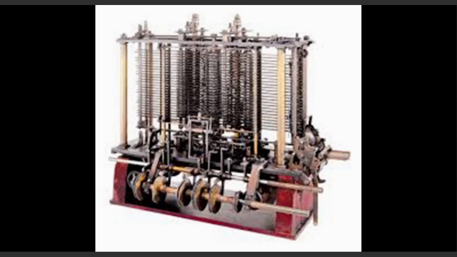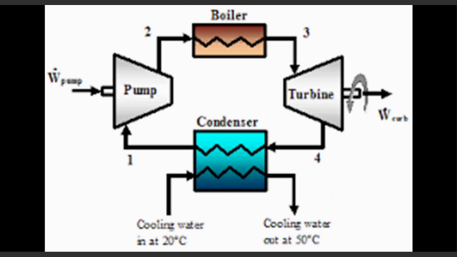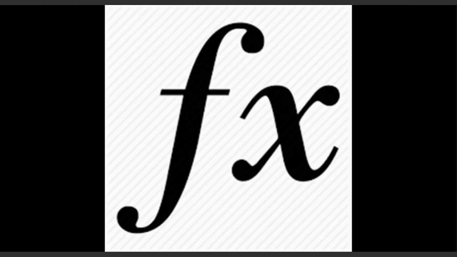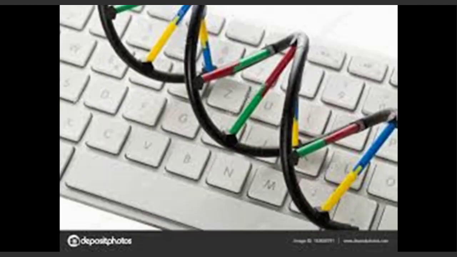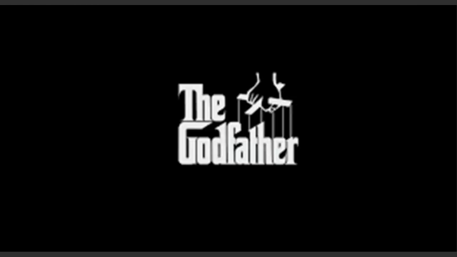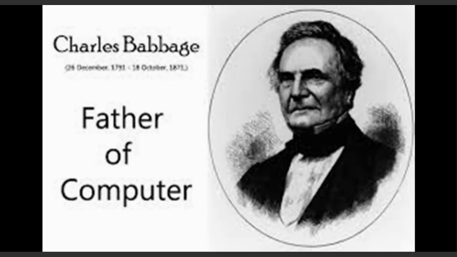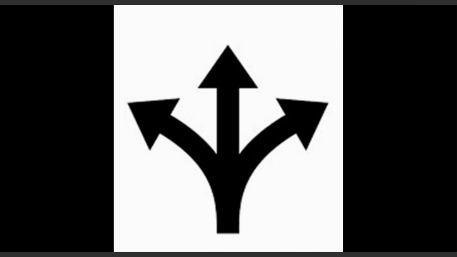After this difference engine, he started to study a more complex project that would be called the analytical machine. This machine would run on steam power and would have more functions than the previous machine. Unfortunately, he couldn't complete this machine. But his plans about the logic operation unit, storage unit, and I/O unit led to the fundamental principles of today's computers. After all, he started to be called the father of the computer. Because of his varied fields of interest, he was described as superior among the many polymaths of his century.